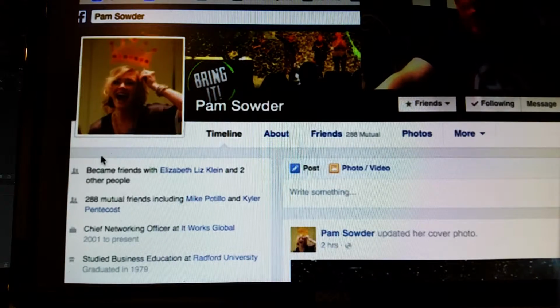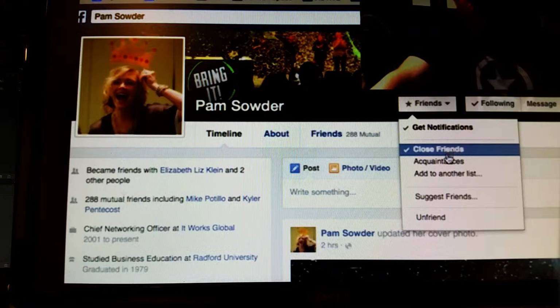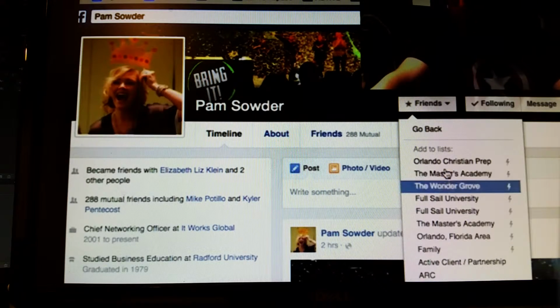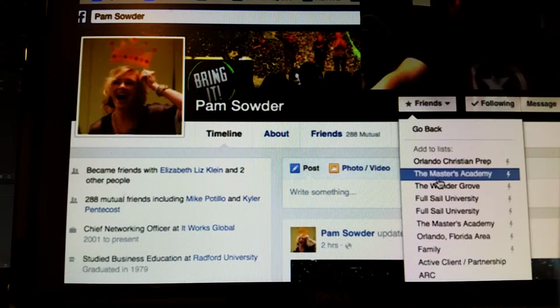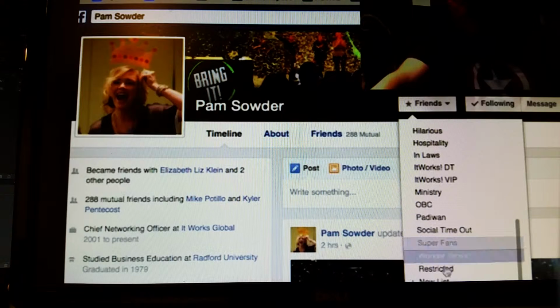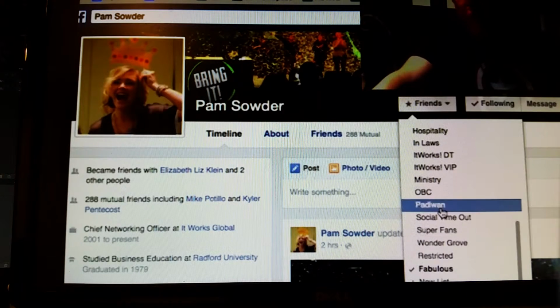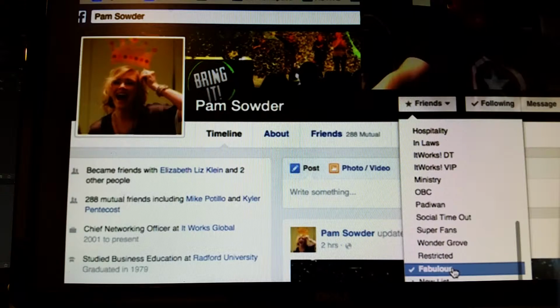So one of the first ways to do that is, let's see, we have my friend Pam here, and she has her friends list. When I hover over this, you'll see a couple things. Number one, we talked about I want to get notifications. She's also a close friend. And if I want to add her to another list, these are a lot of different automatically generated lists. When you see these lightning bolts, that means that they're automatically created. When I go all the way to the bottom, I can create a new list. I'm going to call this one Fabulous. I've now created a new list and added her to that list at the same time.